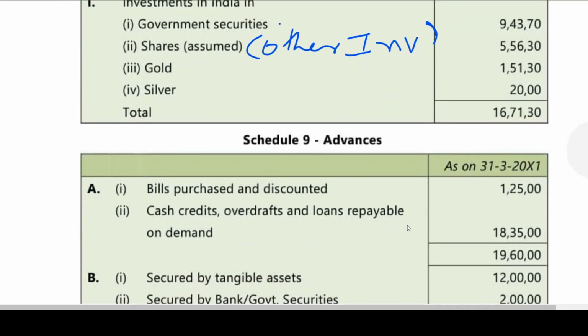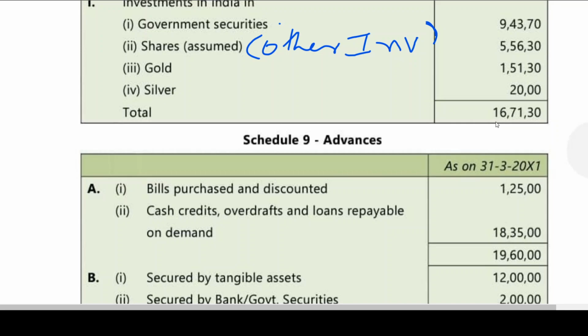Total is coming to 16 crore 71 lakhs 30,000 actually, that is 16,7130. It is coming to total. Only the shares has been assumed. Otherwise, you can get other investment. Assumption is not required. Now, advances, we got two things only in the problem actually.